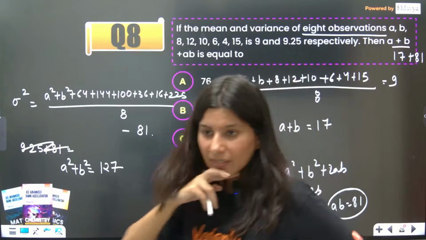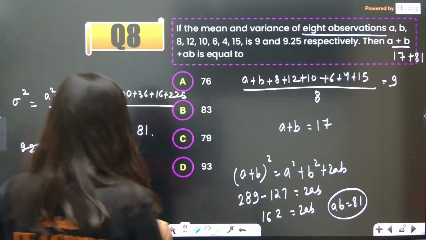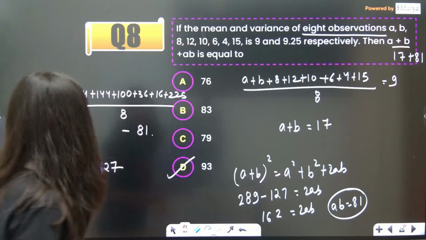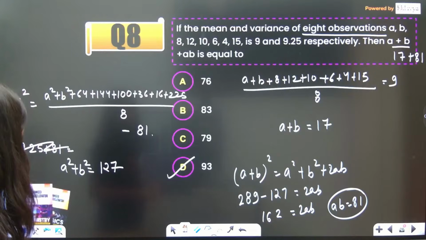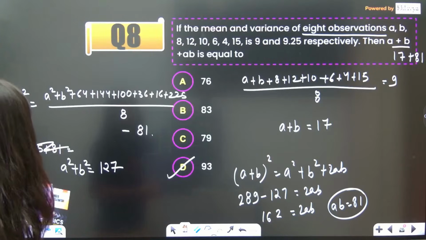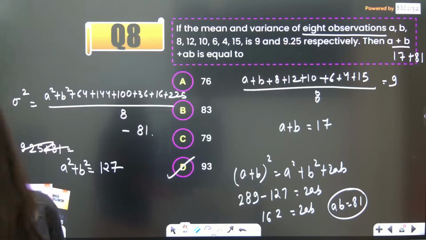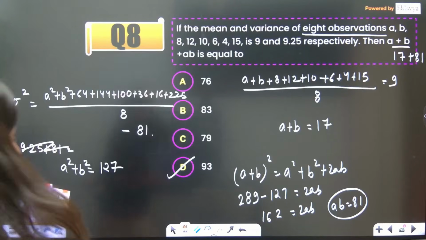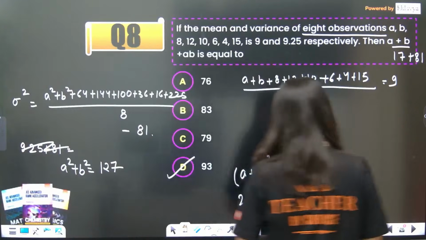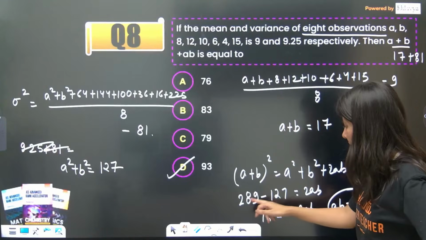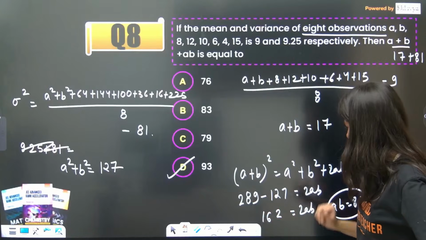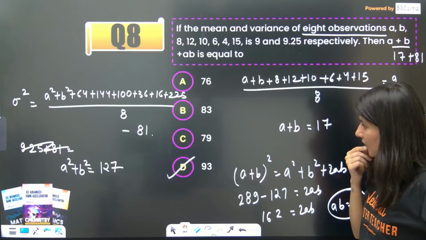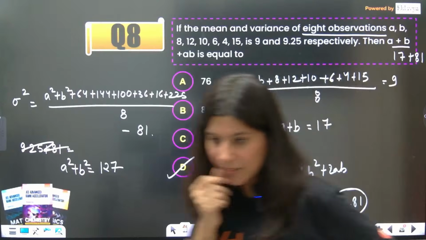But have I done anything wrong? Because they are saying 93 is the correct answer. So a plus b is 17, 289 minus a square plus b square, 127. Have I done anything wrong over here? Just tell me. 9 minus 7 is 2. 8 minus 2 is 6. 2 minus 1 is 1. Okay. a plus b is 17. Tell me.